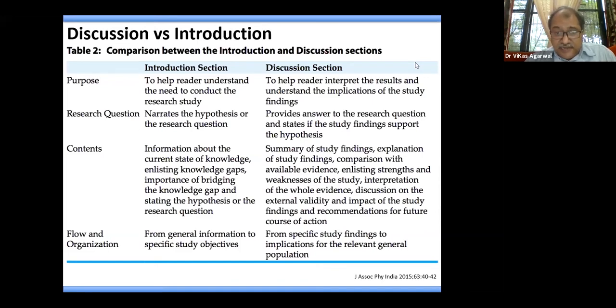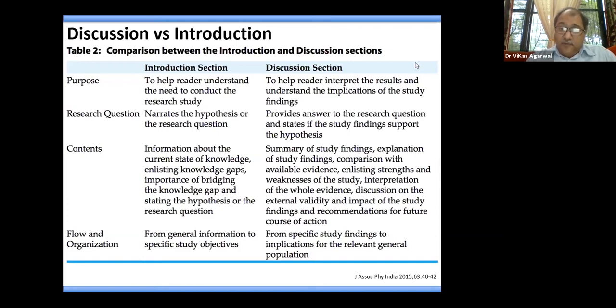Whereas discussion, on the other hand, is a summary of all the findings of your study, followed by an explanation of the findings, its comparison, whether its strength or weakness as compared to the available evidence, and interpretation of the whole study, which can either give a specific answer or give you a clue for future research. All these things should be discussed in the discussion part. One can remember that in the introduction part, the flow is from general to a very specific question.